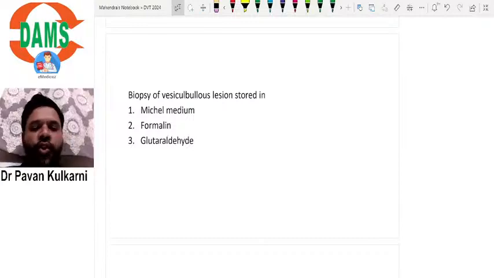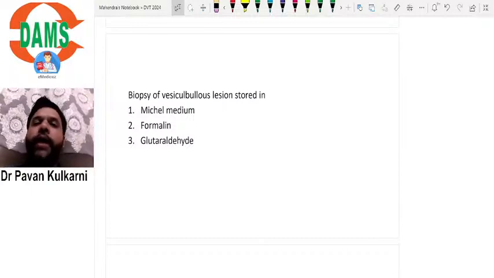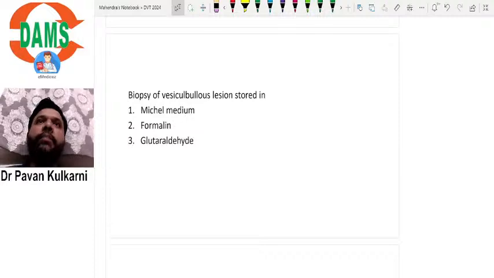Biopsy of vesiculobullous lesion is stored in. As we have discussed just now, for vesiculobullous lesions you always need to do a biopsy called perilesional biopsy. And whatever biopsy you do, you should not keep it in formalin or any other routine fixative, because formalin is a routine fixative.